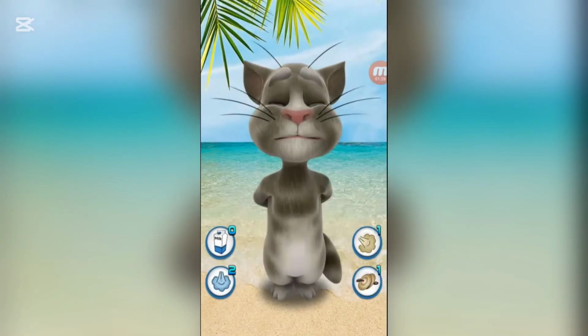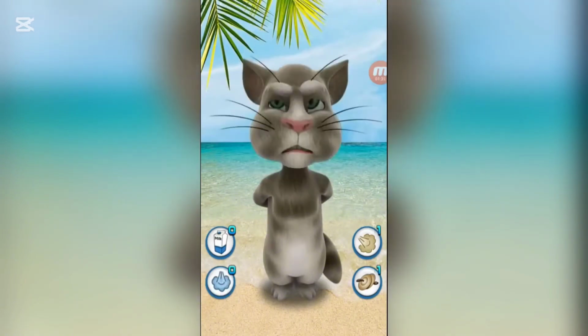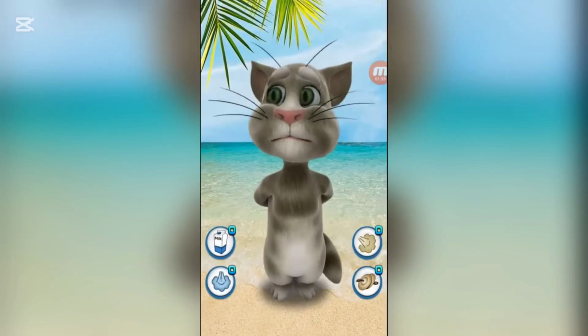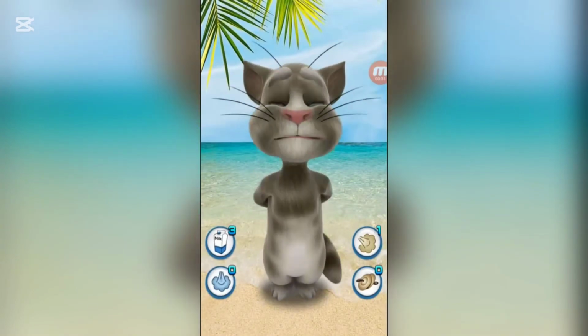The only main difference in what you can do in the app is you can actually press a button to make Tom sneeze, which you can't do in the original game, but that's it. It's just a reskin with a different background. It's really not worth losing all of your information and getting your device remote controlled over.